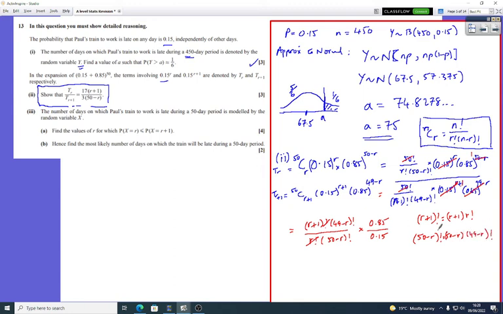So if you've got that at the bottom and you've got that at the top, then this is going to cancel with this. And you'll end up with, on the top, r plus 1, and on the bottom, 50 minus r.